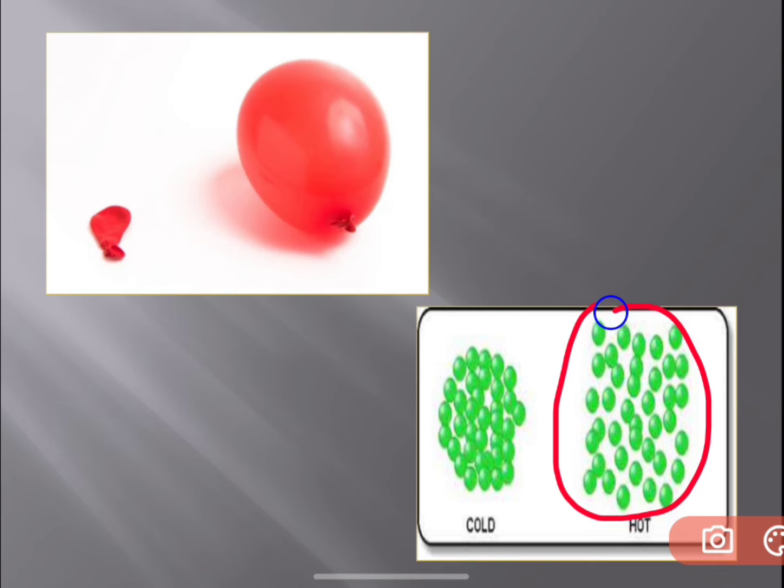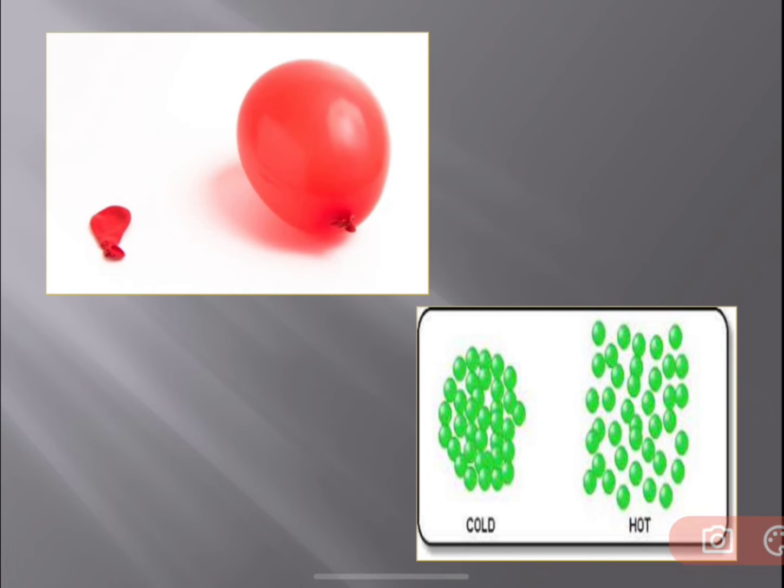As all the particles expand, they require more space, isn't it, children? So because of that, whenever we heat a substance, it expands, and when heat is removed and it cools down, it contracts.